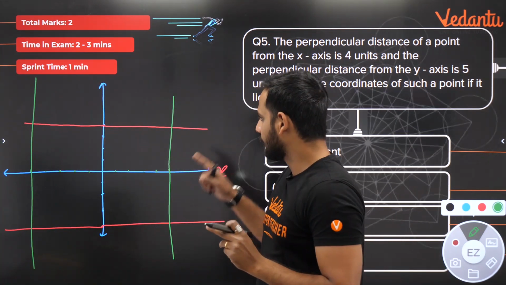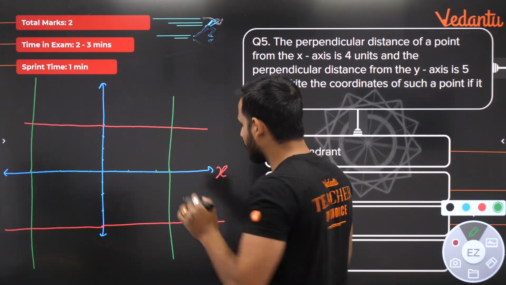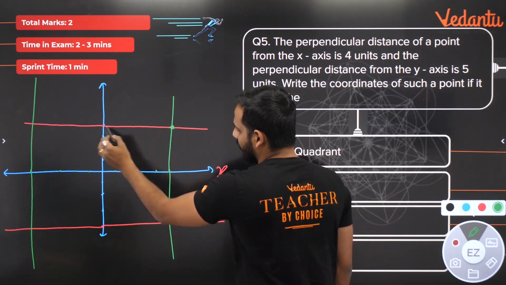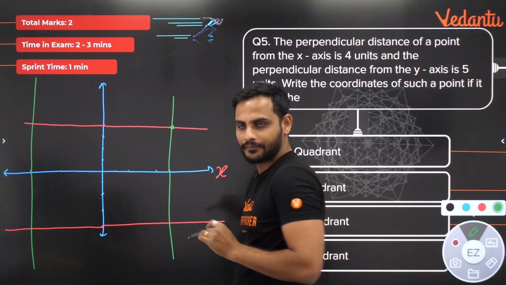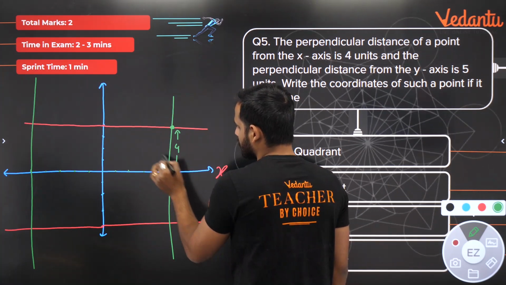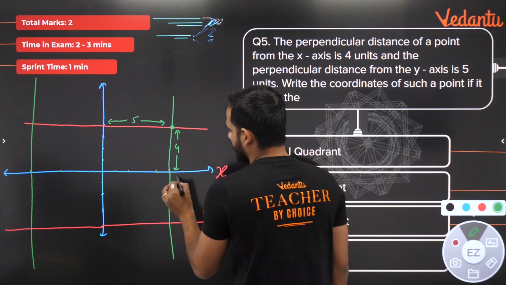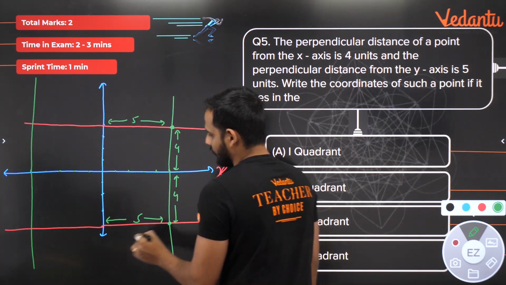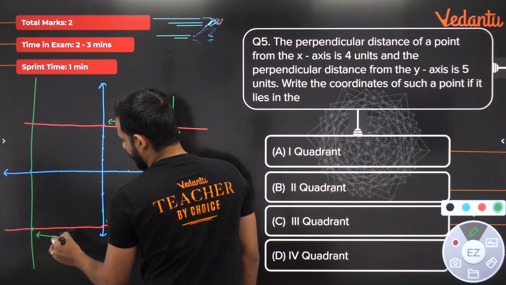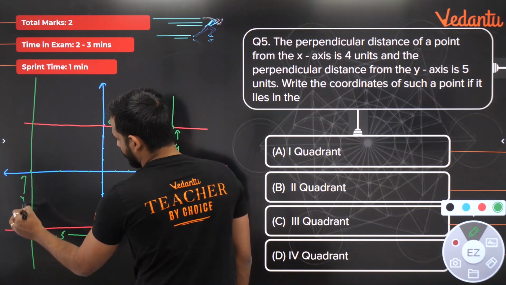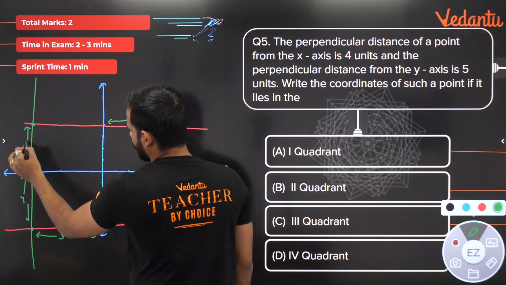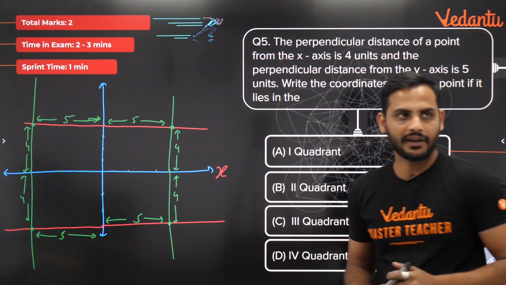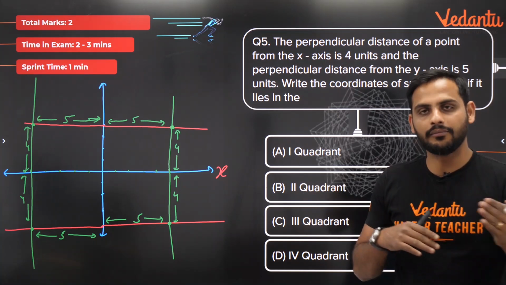Correct? So now wherever these lines are intersecting, those are my required points. See, this point is such that it is at a distance of 5 units from the y-axis and 4 units from x-axis. Again here it is 4, and from y-axis this point is at 5. Here also from y-axis 5 units, from x-axis 4 units, and here also from x-axis 4 units, from y-axis 5 units. Distance can't be negative, but you know that it follows a convention, plus minus plus minus.